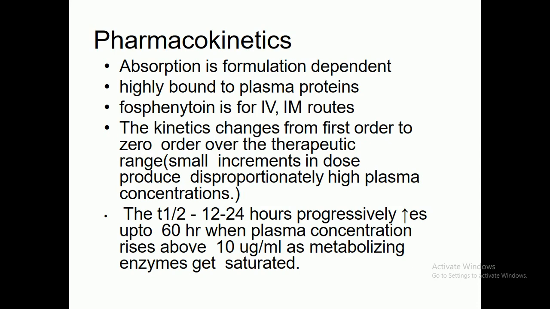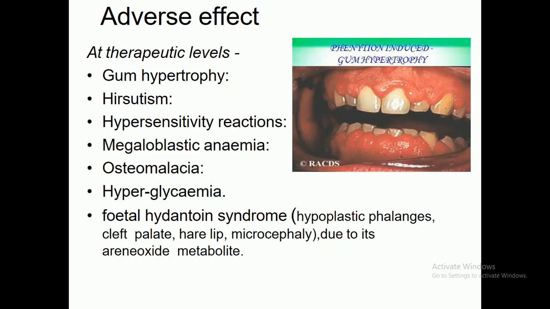The half-life is 12 to 24 hours, but progressively it can increase up to 60 hours when the plasma concentration rises above 10 micrograms per ml, as the metabolizing enzyme gets saturated. So this is the pharmacokinetic profile: how the drug is metabolized, how it is absorbed, how it is eliminated from the body, and how it is transferred from one place to another in your body.